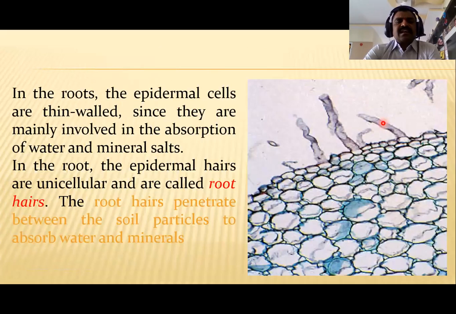These hairs are either single-celled or multicellular, and uniseriate or multiseriate, observed on the epidermal region of the roots. The main function of root hairs is to absorb water and minerals from the soil for uptake by the plant.